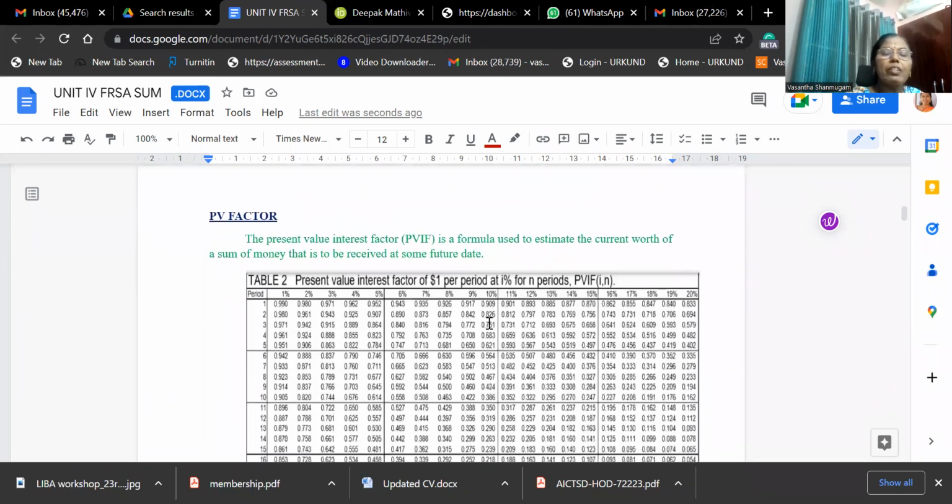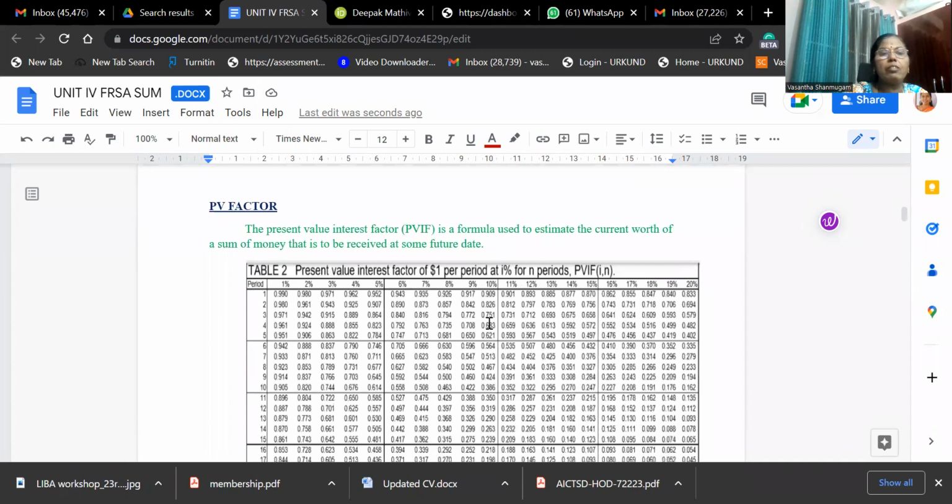Here you should understand the present value. In this case, what we will do, we will take the present value factor. Present value interest factor is a formula used to estimate the current worth of a sum of money that is to be received at some future date. So we want to consider the time value of the money. Take here an example of 1%. I just increased the screen size.